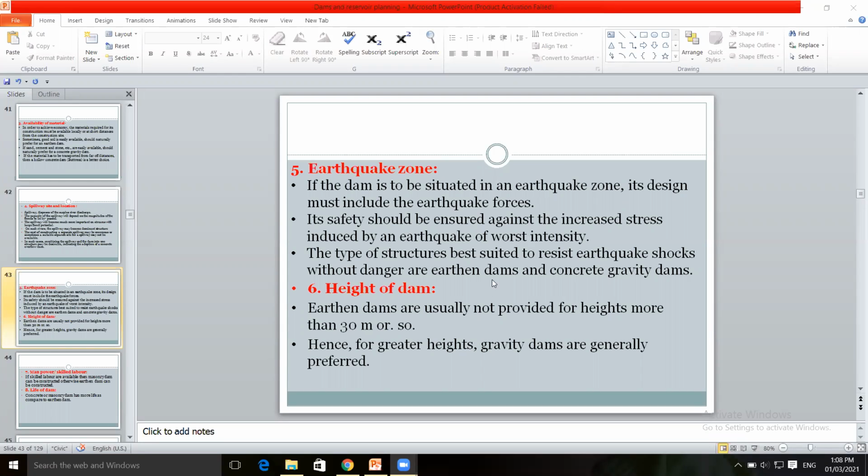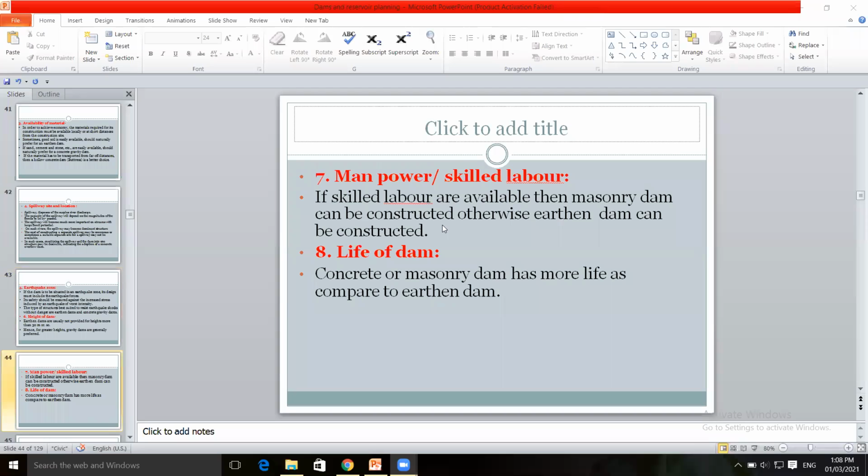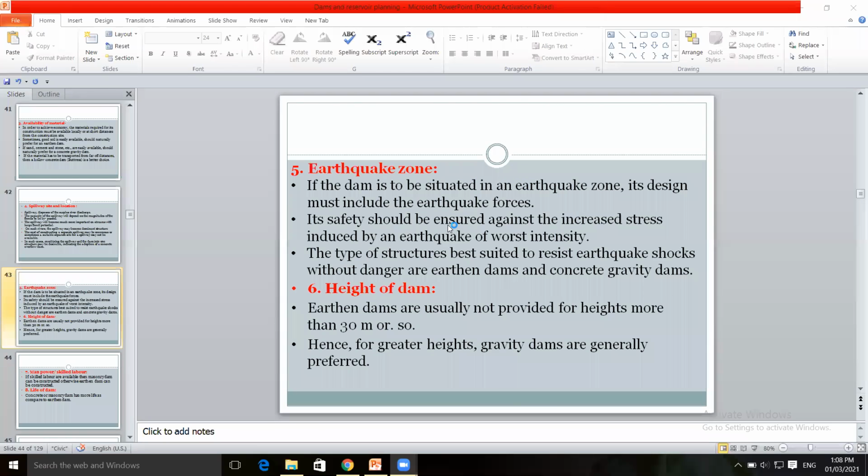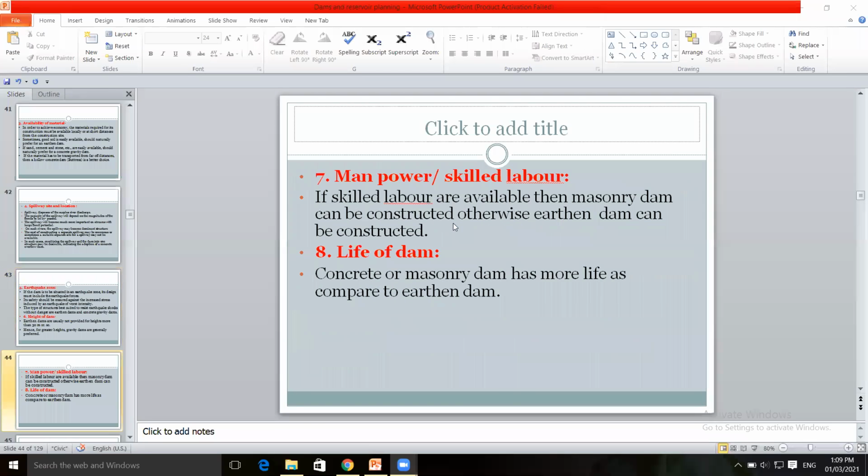Based on that, the dam location is selected. And based on availability of manpower and skilled labor, and on the life of the dam, its durability, the type of dam is selected.